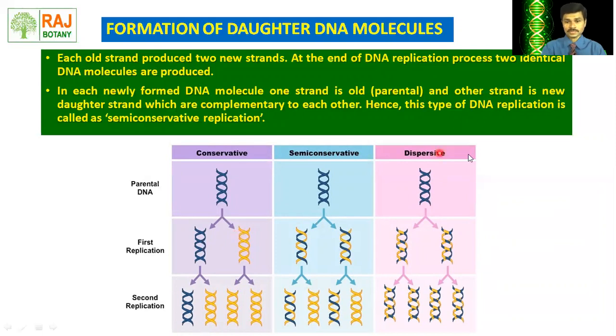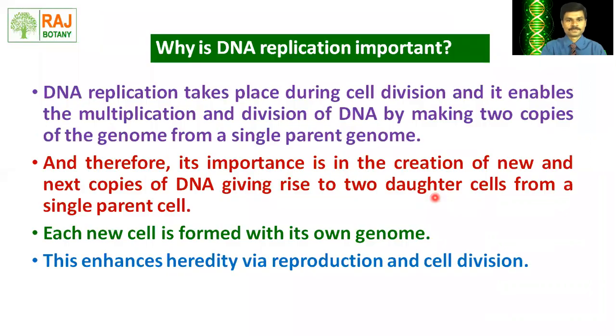Then dispersive replication, in which the two newly formed DNA molecules have fragments of the parental strands and fragments of the daughter strands. Here we can see yellow, blue, yellow, blue, which means the dispersive way: some fragments of parent strand and some fragments of the daughter DNA molecules. This is the dispersive way.